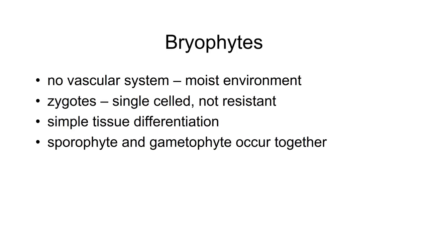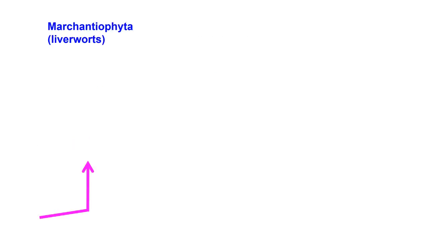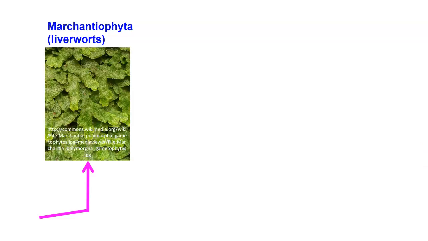Now, let's look at what we've got in here. Start out in the very basic part. It says we've got the Marchantiophyta, phyta meaning plants, and these are what we call liverworts. And we'll take a look at them, and they look kind of green and leafy, and it looks like it's got some structure to it, but it really does not have any tissue differentiation in it yet. It's starting to get some, but it's not there yet.